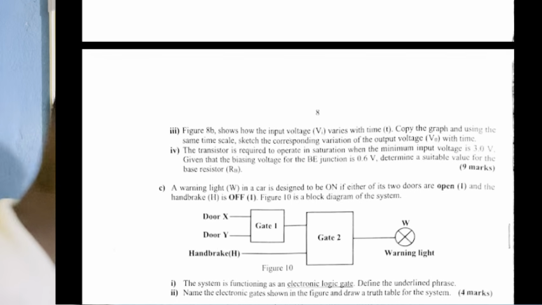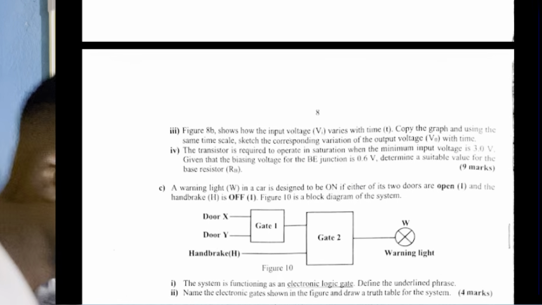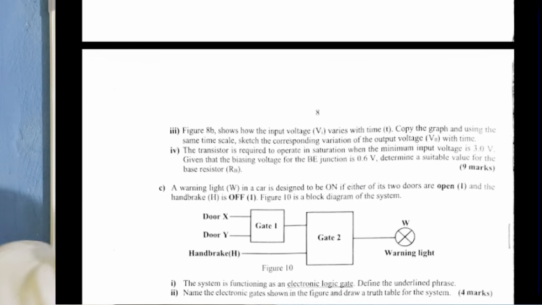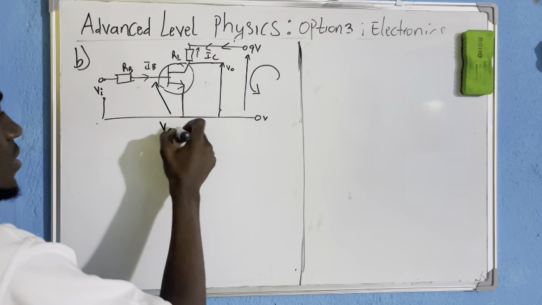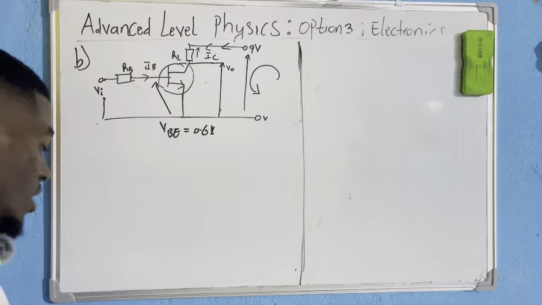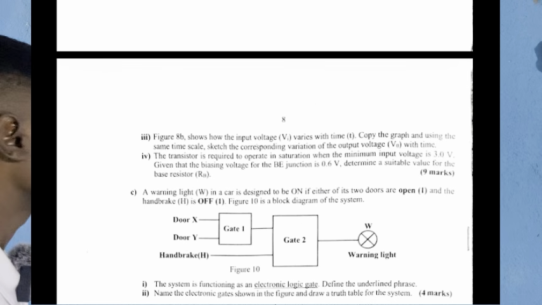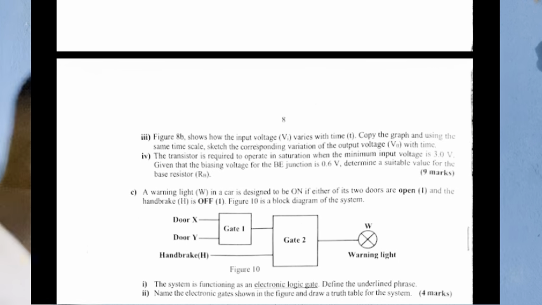The transistor is required to operate in saturation when the minimum input voltage is 3 volts. Given that the biasing voltage for the BE junction is 0.6 volts. So they are just giving VBE as 0.6 volts. That is the voltage between the base and the emitter. So the biasing voltage is 0.6 volts.